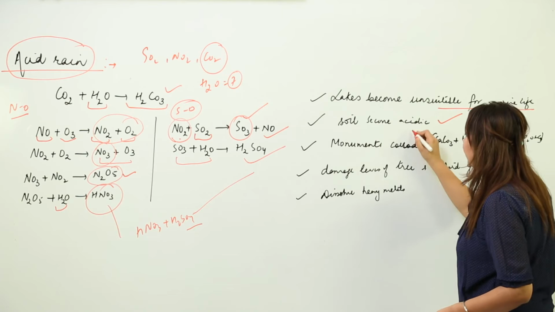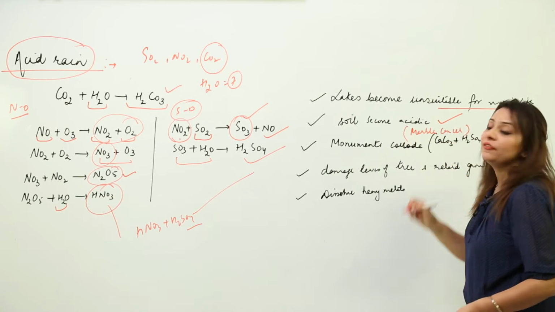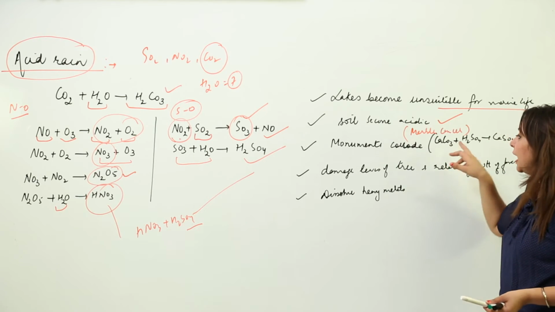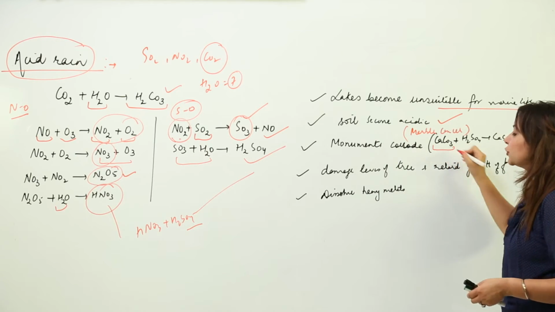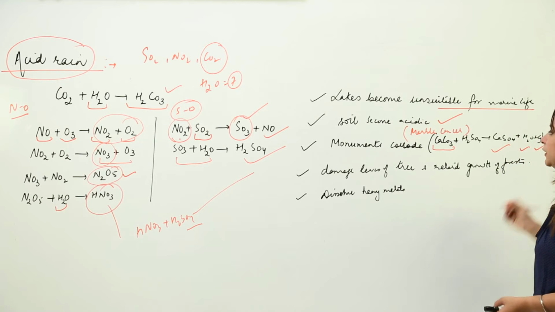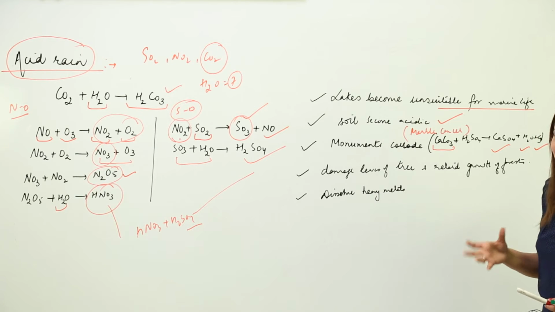They cause marble cancer also. You are already familiar with this. We have monuments like the Taj Mahal, which are mostly made of marble. This acid rain combines with the marble, which is formed of CaCO3, leading to CaSO4, H2O and CO2. So they are corroding the marble, causing marble cancer.